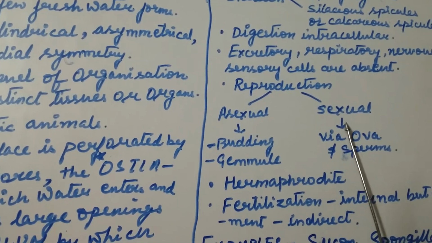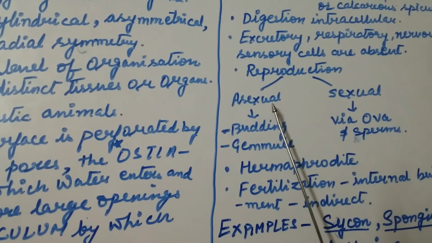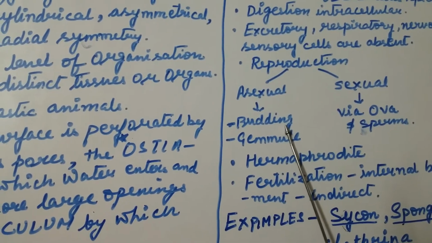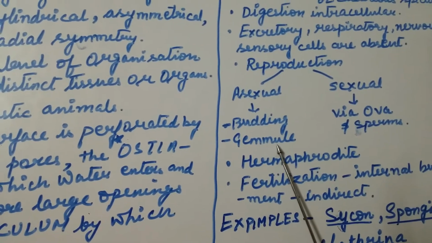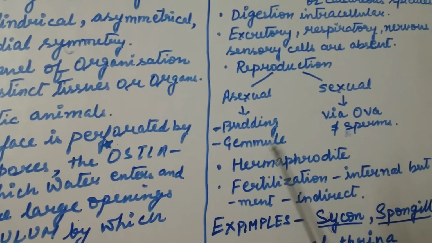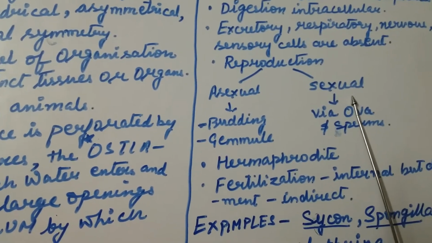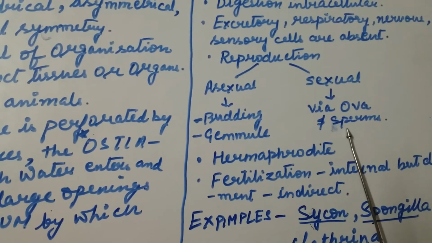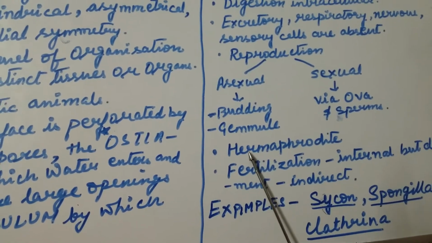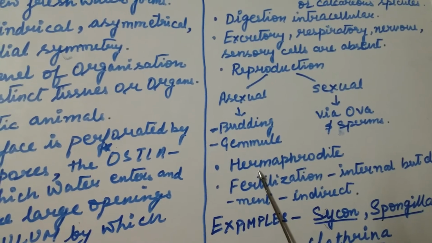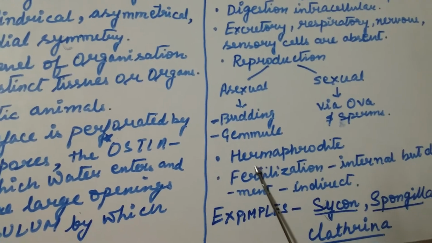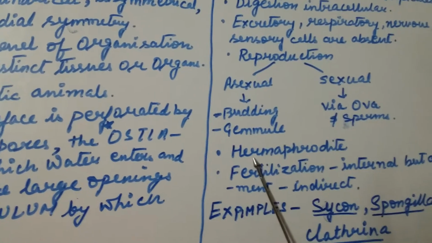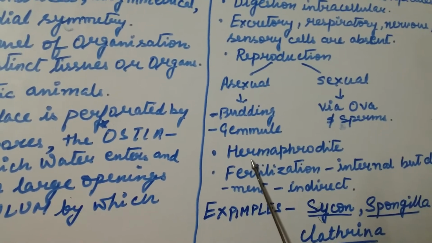One is asexual, another is sexual. In case of asexual reproduction, it occurs by budding and by gamete formation. Whereas sexual reproduction occurs via fusion of ovum and sperm. The members of phylum Porifera or the sponges are hermaphrodite in nature. That means the sex organs are not separate, they are present within the same organism.